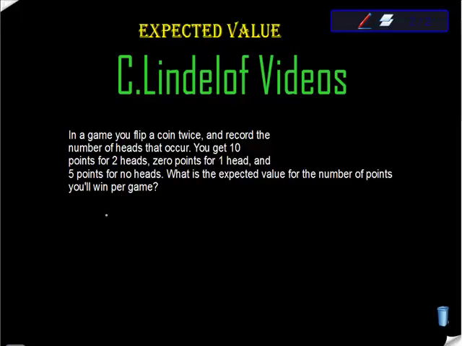So we want 2 heads, right? But what's the probability of 2 heads? Well, if you're going to flip the coin twice, the probability the first time is 0.5. The probability the second time is 0.5, and you have to do them both. So it's an and, isn't it? So 0.5 times 0.5 is 0.25. So a 1/4 chance of you doing that, right? If you do that, however, you are going to get $10. So there's your $10. Plus,